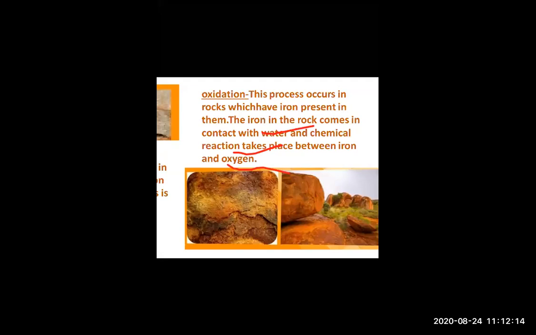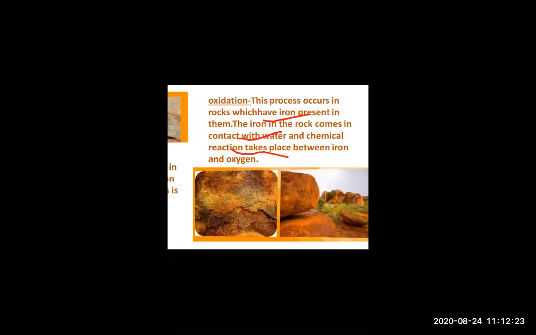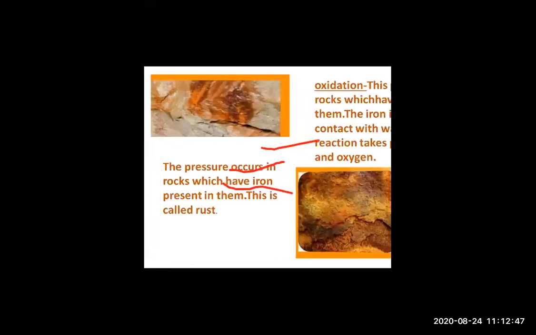And because of that, rocks are also getting rust. You have seen it many times. Look at these rocks. Rocks are also getting rust. Why? Because the iron in the rocks comes in contact with water, and because of that, reactions take place between iron and oxygen. And look at these stones over there. Stones are also getting rust.